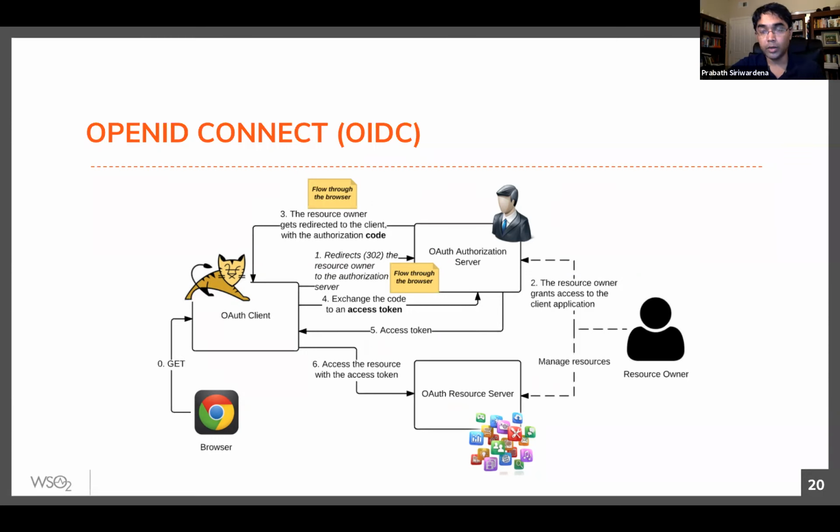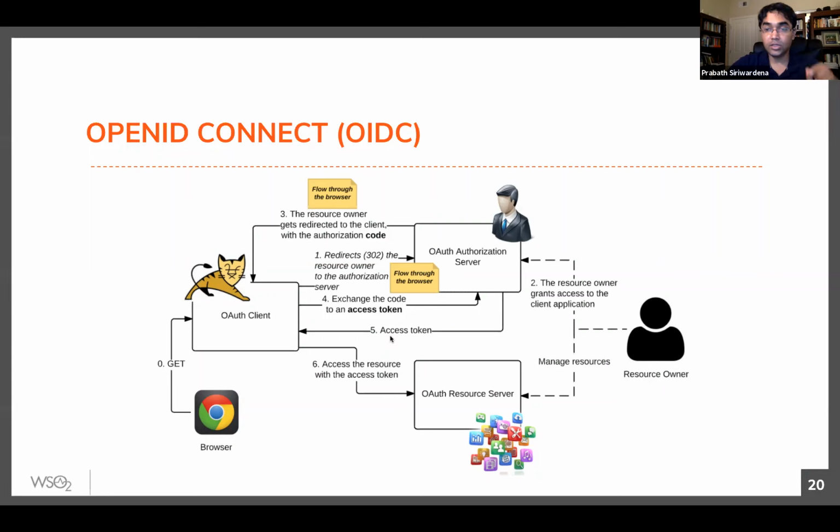Now, there's an argument. If you can use self-contained access tokens with OAuth2, in other words, if this access token itself is a JWT, why do we need another token called the ID token which carries user claims? Why don't you embed the same set of claims in the access token and use just a single token, right?